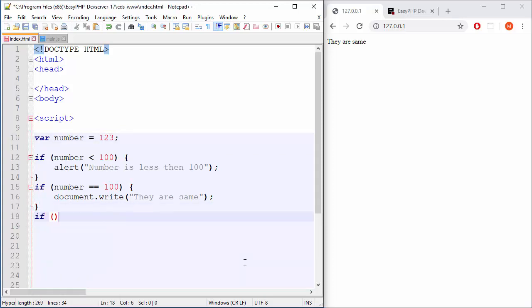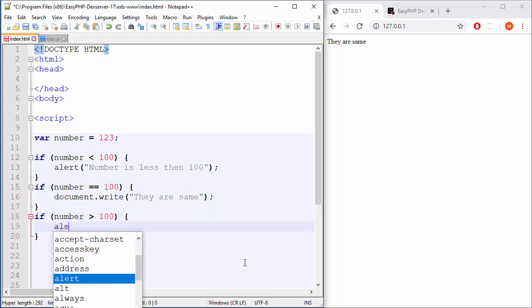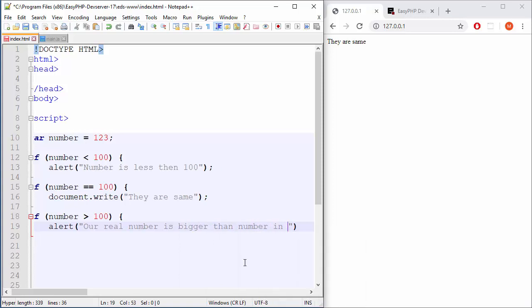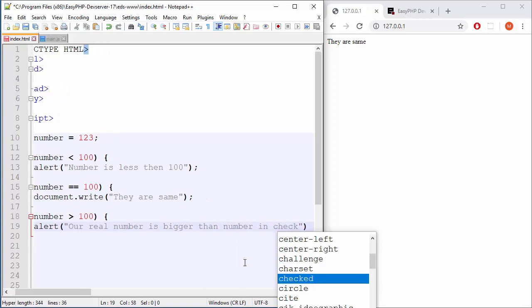So if number is bigger than 100, and this is the case, then we will, I don't know, say alert our real number, I mean the useful number from the external world, is bigger than the number in the checking if, or something like that.